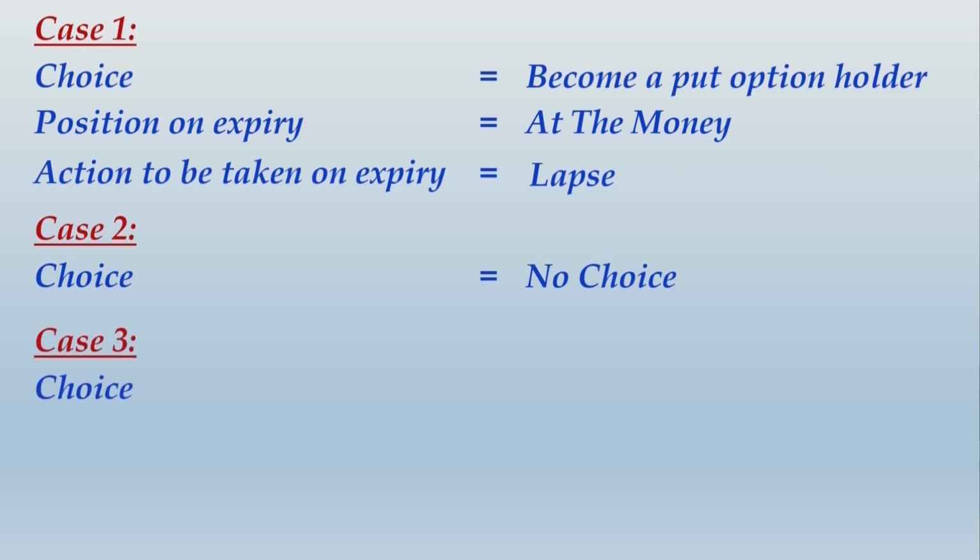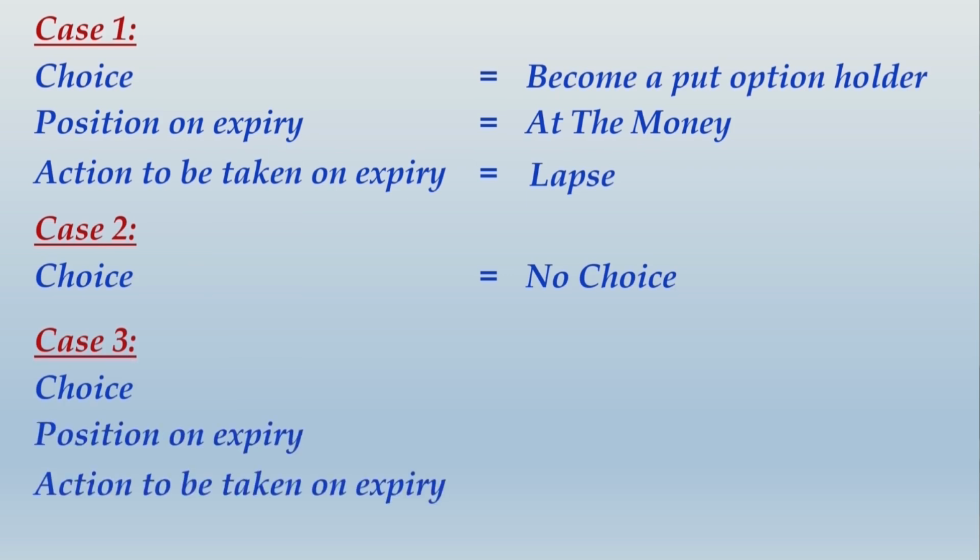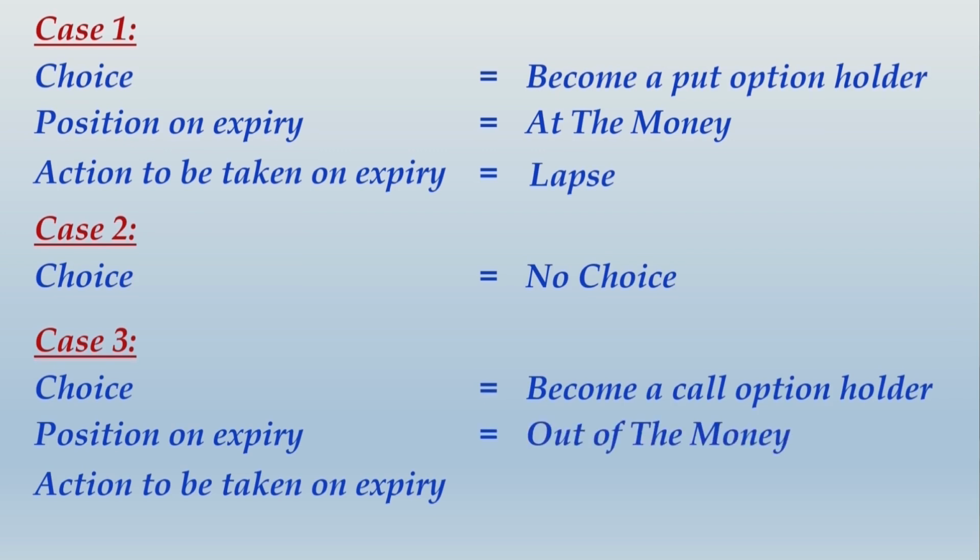Case 3, choice, position on expiry, action to be taken on expiry. The choice that you made was to become a call option holder, position on expiry was out of the money, and action to be taken on expiry, you let it lapse because you are not going to exercise an option which is out of the money.